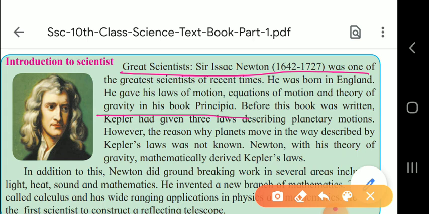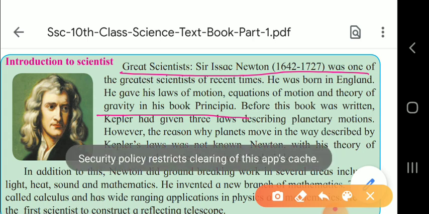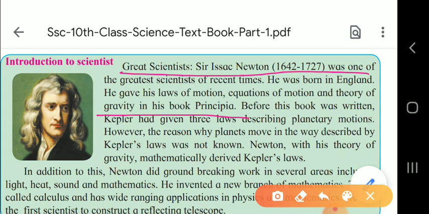He had given three laws which described planetary motion, like how the planets move in their orbit. The reason why planets move in the way described by Kepler's laws was not known. That means he described the motion, but he did not give the reason behind that. So Newton, with his theory of gravity, mathematically derived Kepler's laws.